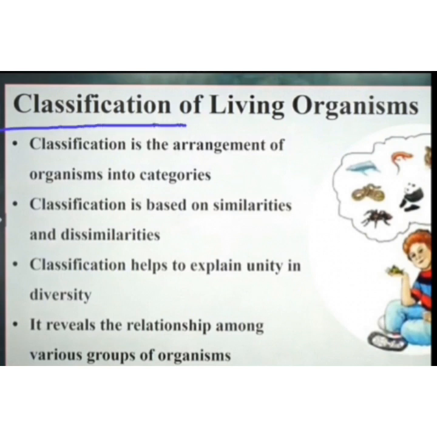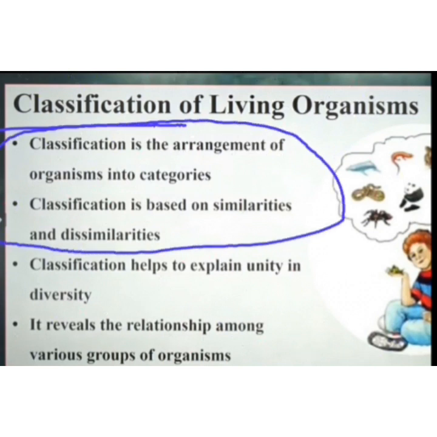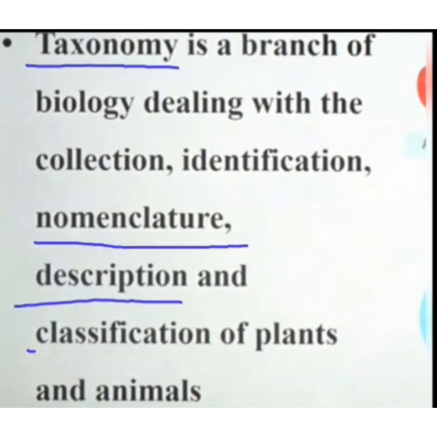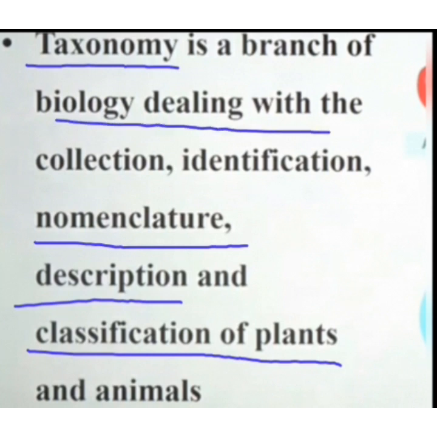Classification is the arrangement of organisms into categories based on similarities and dissimilarities. Classification helps to explain unity in diversity, and it also reveals the relationship among various groups of organisms. When we hear about classification, the main term which comes to our mind is taxonomy. Taxonomy is a branch of biology dealing with the collection, identification, nomenclature, which means naming, description, and classification of plants and animals.